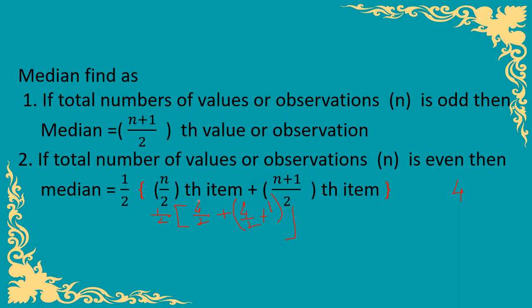We get 4 upon 2, that is 2, plus 2 plus 1, that is third. So the second and the third observation, whatever the values for the third term and second term, we have to add those terms and divide by 2.